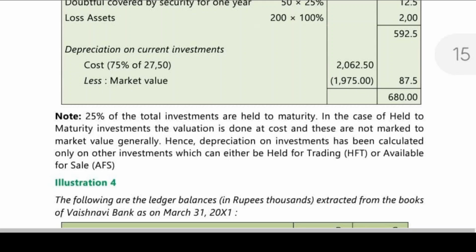25% of total investments are held to maturity. In the case of held to maturity, the valuation is done at cost, and these are not marked to market value generally. Hence, depreciation on investment has been calculated only on other investment, which can be either held for trading or available for sale. I have taken the example as held for trading, or you can also take it as available for sale. Okay, so I think this is the explanation.